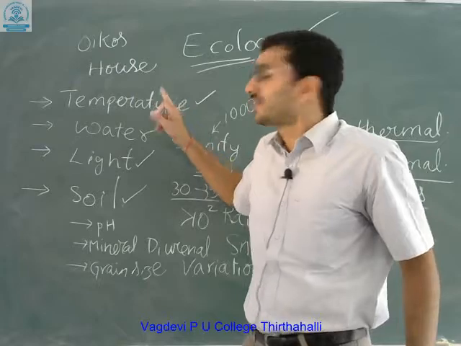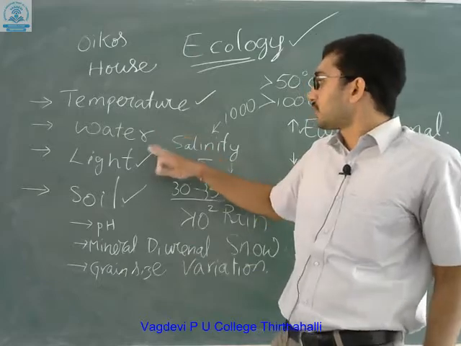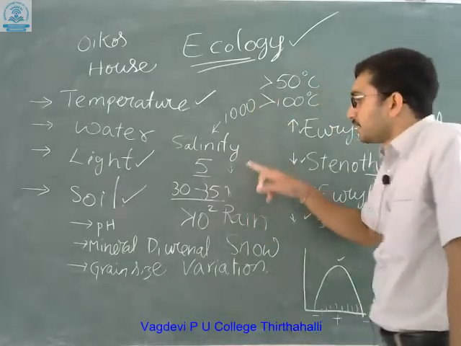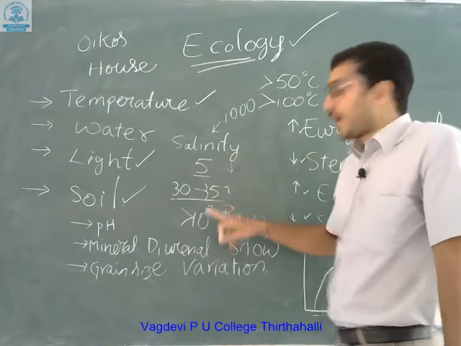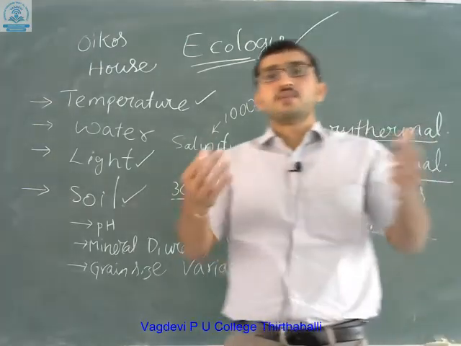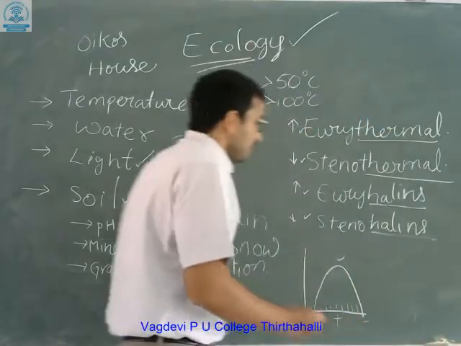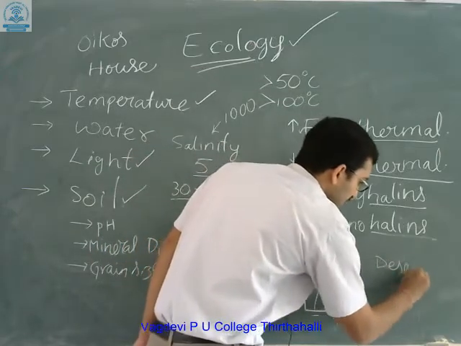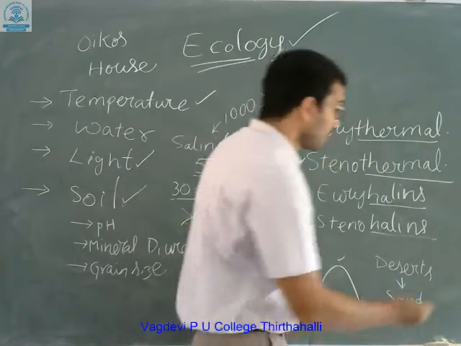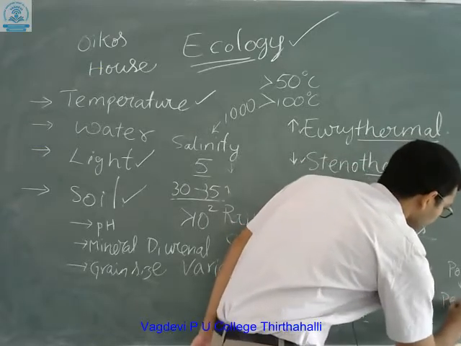So these are the main factors which are highly influencing ecology. The major one is temperature. If the temperature exceeds or decreases, there is quite a variation. Based on salinity, inland water has only 5, whereas sea water has 30 to 35, and a hypersaline lagoon has more than 100. Precipitation means rain; it is in the form of snow in polar regions. In deserts what you can find is sand, whereas in the polar regions what you can find is permafrost.